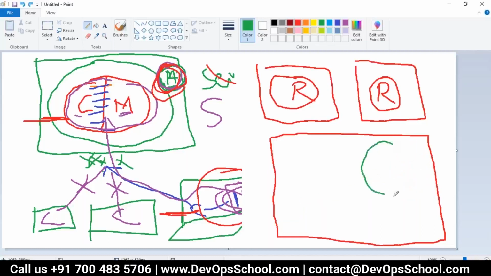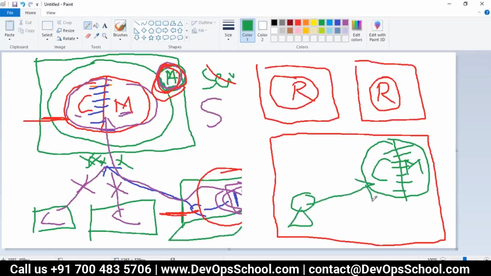Repository means code plus metadata, version. Remember I said version. And you are not going to connect to some network, some port, some access, you don't need that in this case, because this repository is lying in your laptop only.